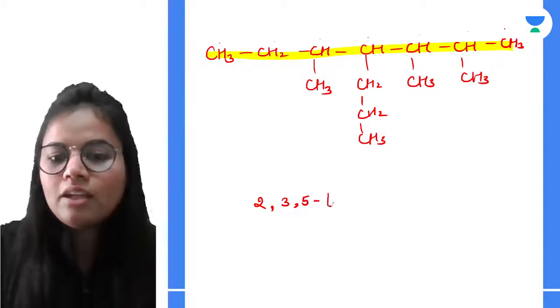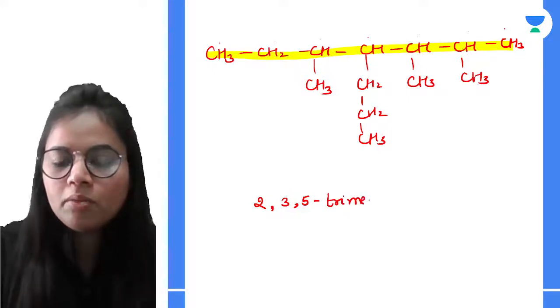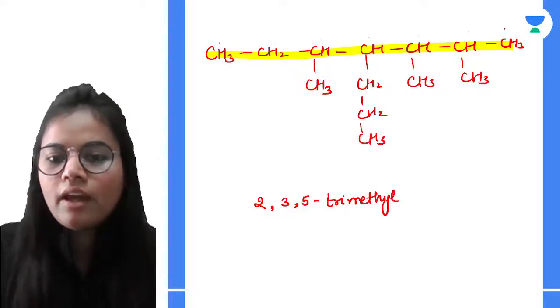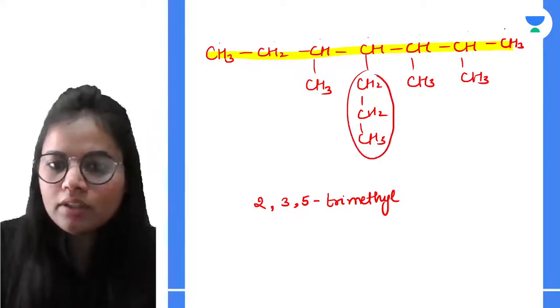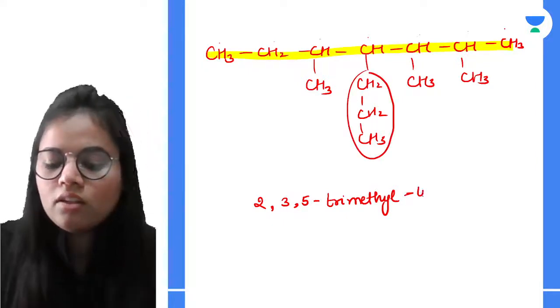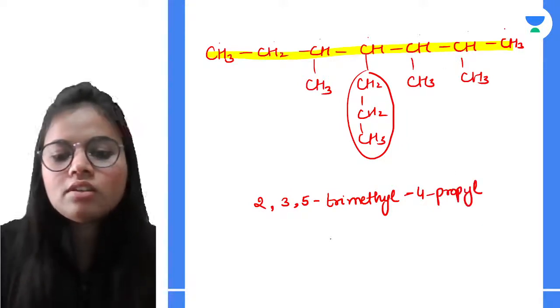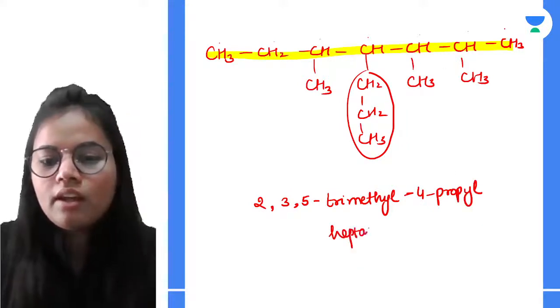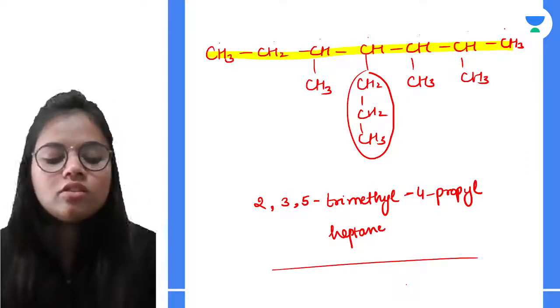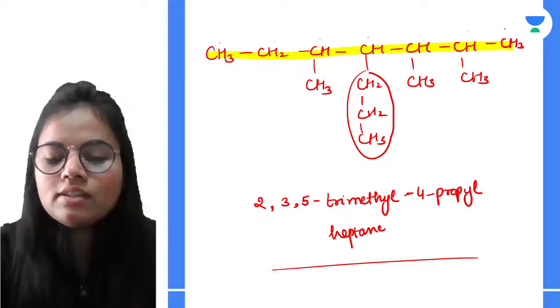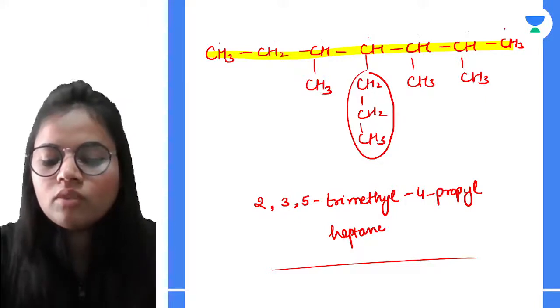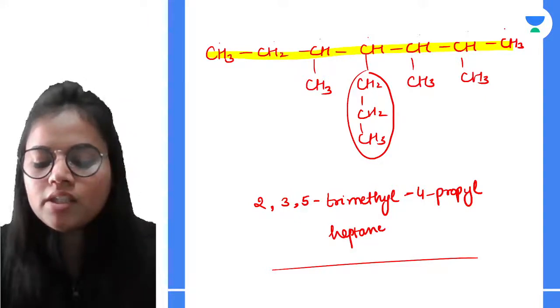There are 3 methyl groups, so trimethyl. And on the fourth carbon there is a 3-carbon group, that is propyl. And the name of the longest chain is heptane. So this will be the IUPAC name of this compound. I hope that is very much clear.